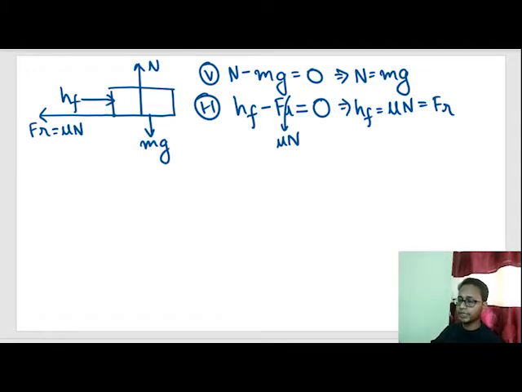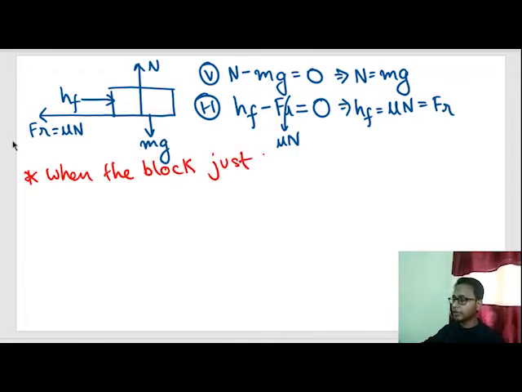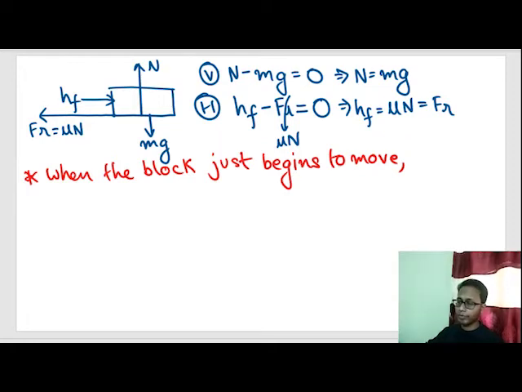So we can say when the block just begins to move, friction force is equal to mu N. And from the vertical component of force, what is the value of N?